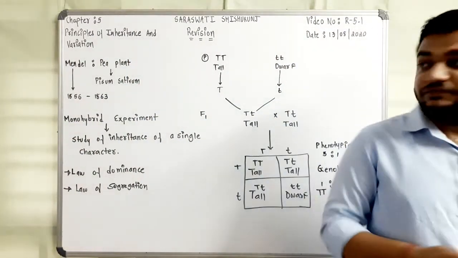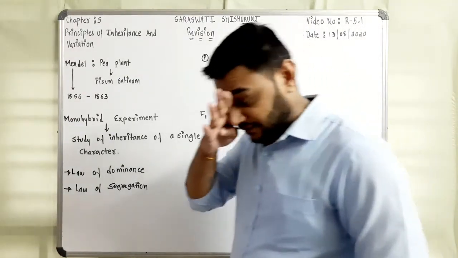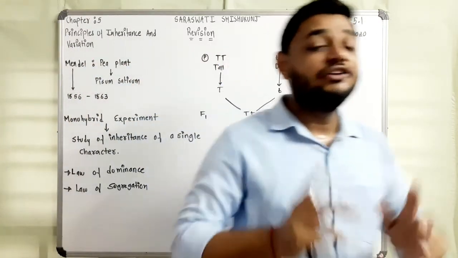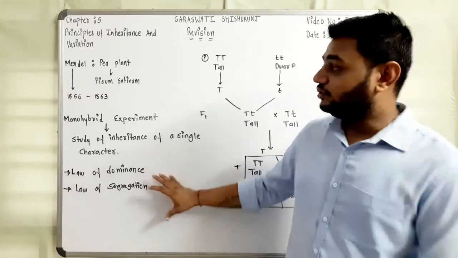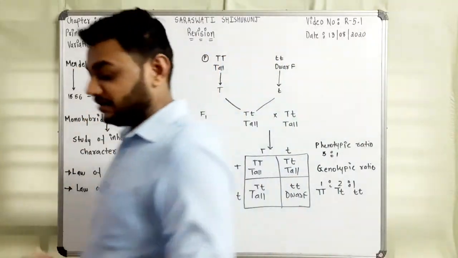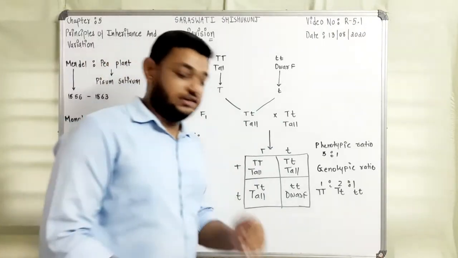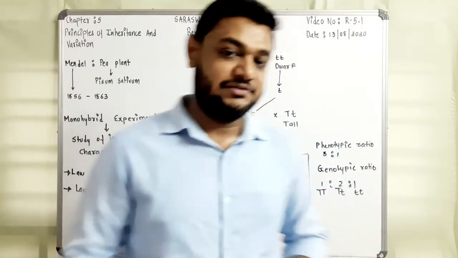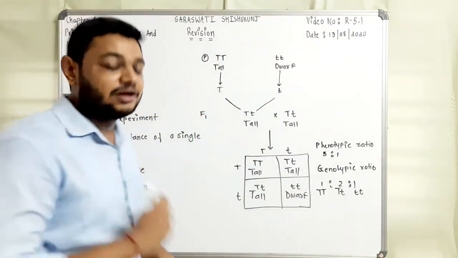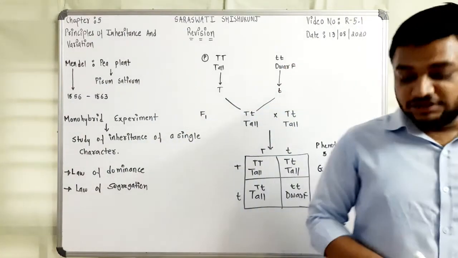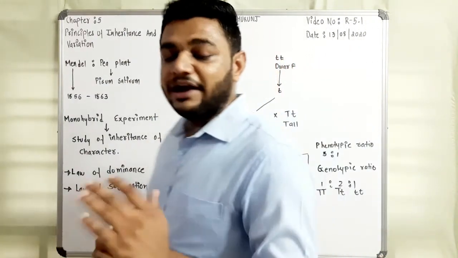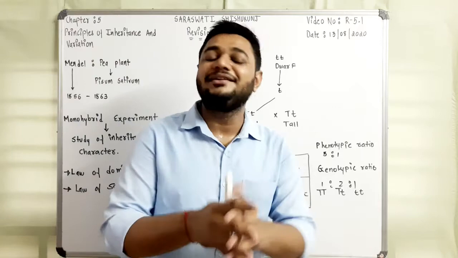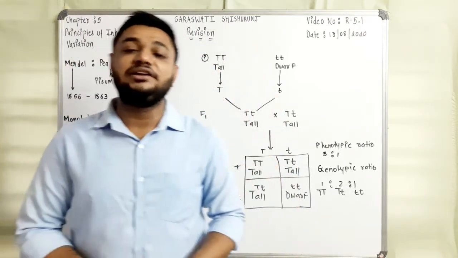This we have already discussed in very detail, all the 3 laws, right? The first proposal was that characters are controlled by discrete units called factors. So the term factor was given by Mendel. After that, the second law: factors occur in pairs. Third one, the second conclusion, was that when two non-identical factors of a unit pair are present in the hybrid, one is dominant, another one is recessive.